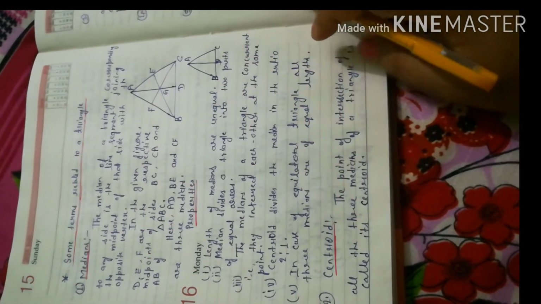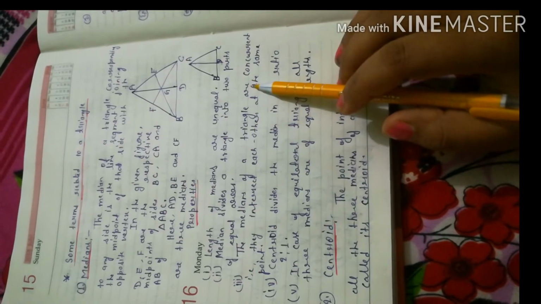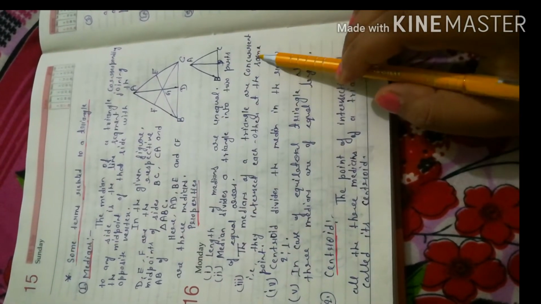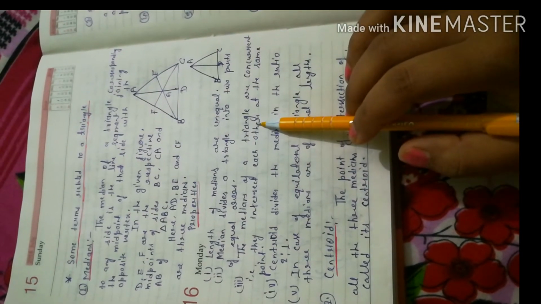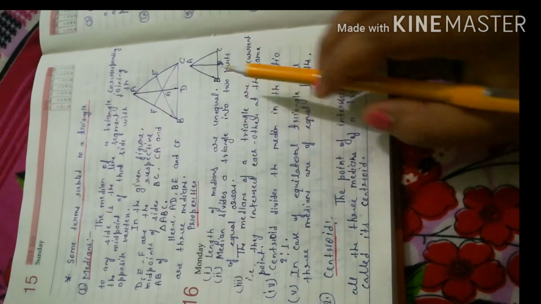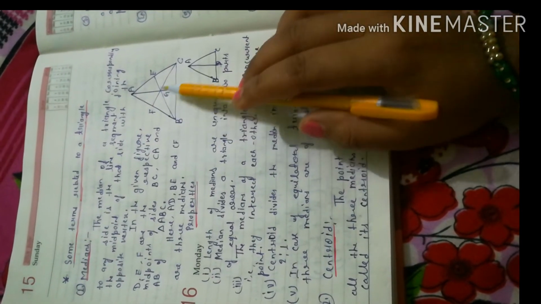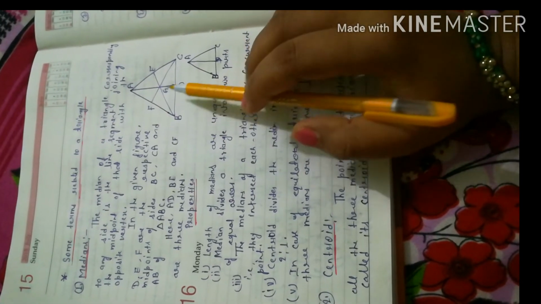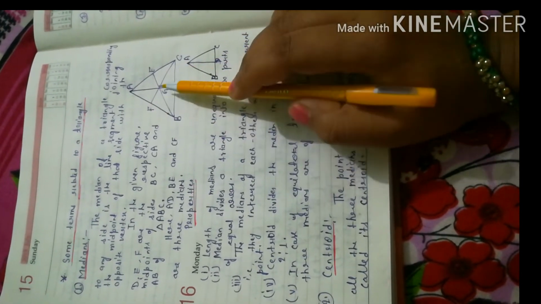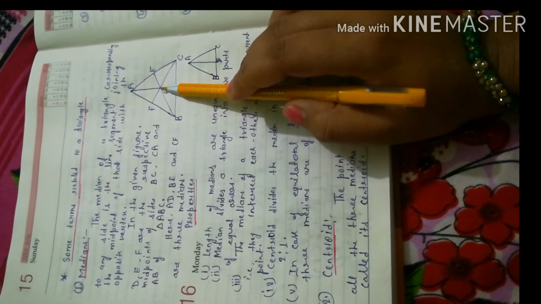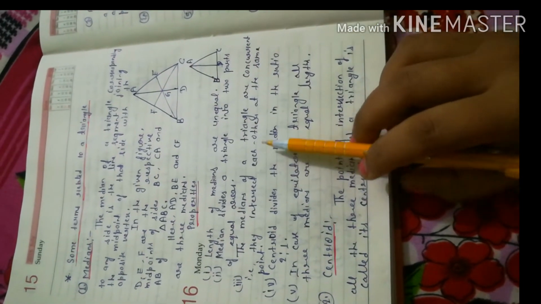Our third property is that the medians of a triangle are concurrent. All of you know the meaning of concurrent. If more than two line segments intersect at the same point, then they are called concurrent lines. Here you can see all three medians AD, BE and CF intersect each other at the same common point, that is G, so they are concurrent.